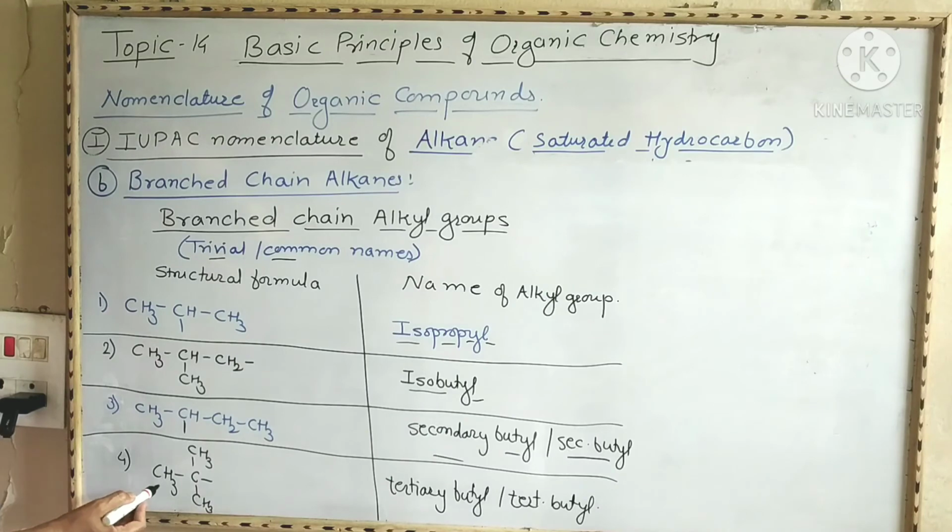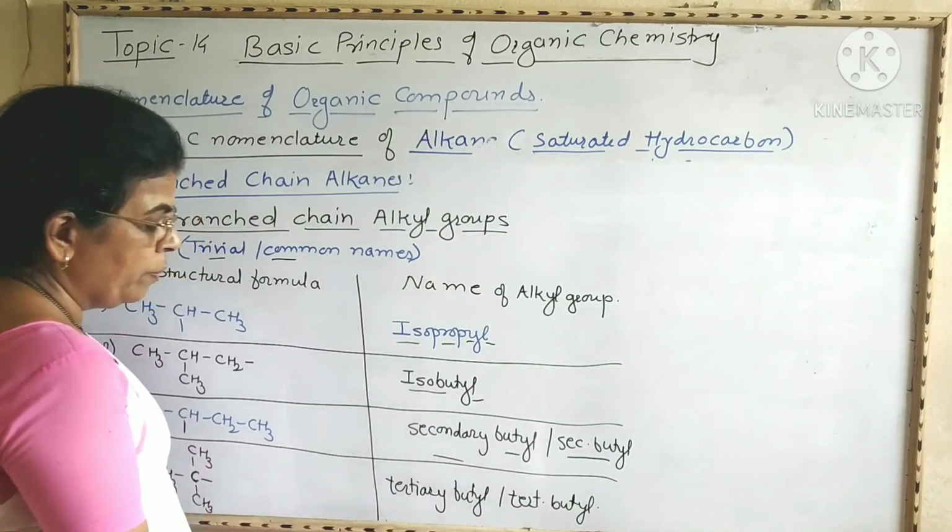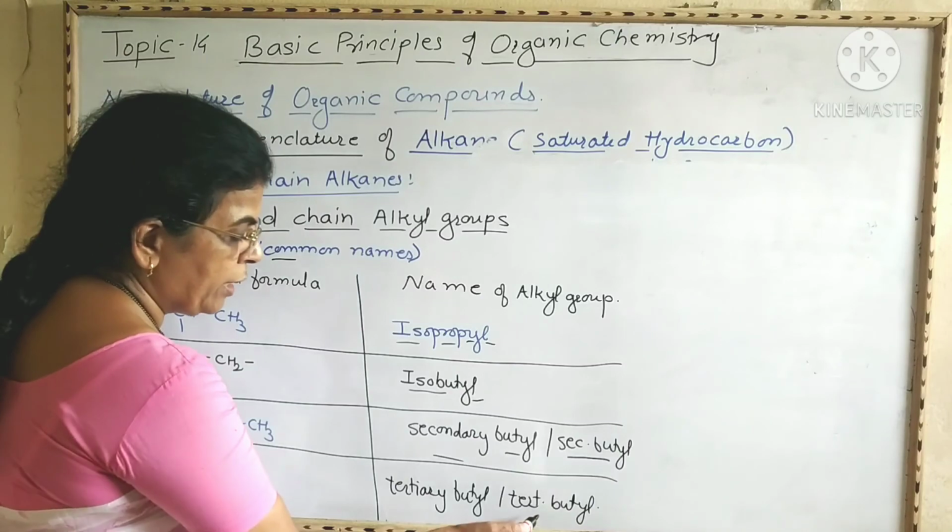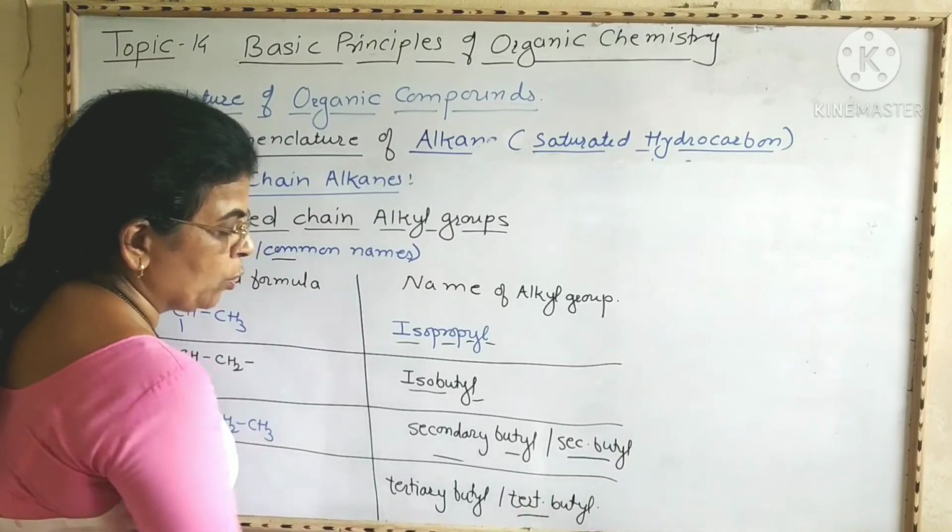Then next, this is CH3, CH3, CH3, and one hydrogen atom from this carbon atom is removed. Now here the middle carbon atom is bonded to 3 other carbon atoms. Therefore it becomes tertiary. And from this middle carbon atom, one hydrogen atom is removed. Then it becomes tertiary butyl group, or it is abbreviated like this, tert-butyl group.